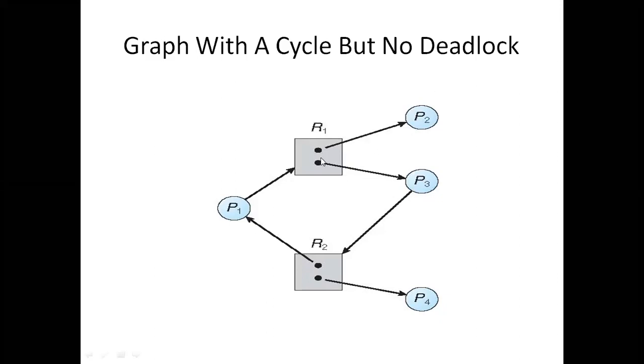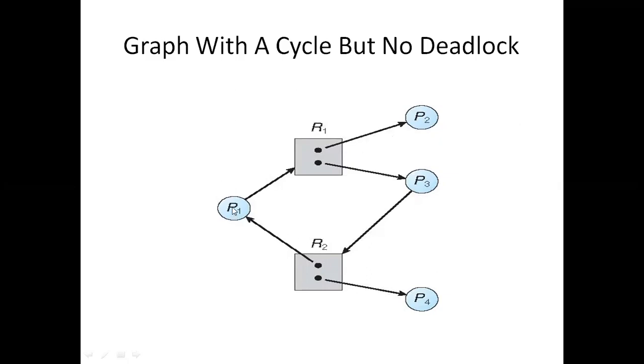So once R1 is assigned to P2, after some time P2 completes its task, because it is not waiting for any other resource. Once it completes its task, it releases the resource and R1 might be allocated to P1.